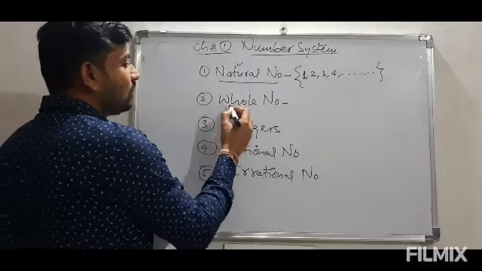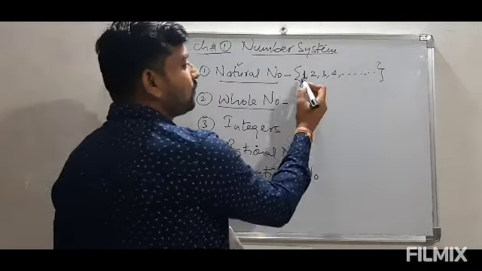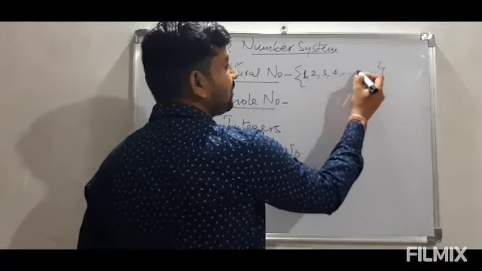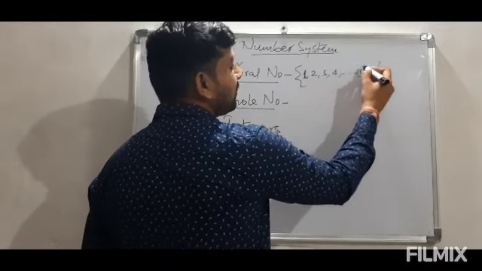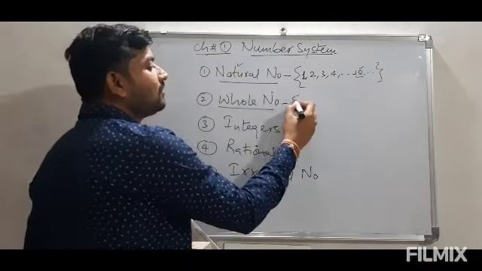The second number is whole number. Now, as we know that when we go from 1 to infinity, we will be having somewhere 10. As we are using 10 here, there can be a number before 1, that is 0.